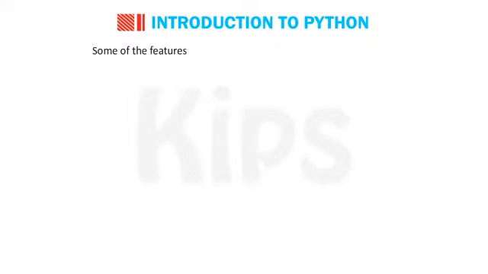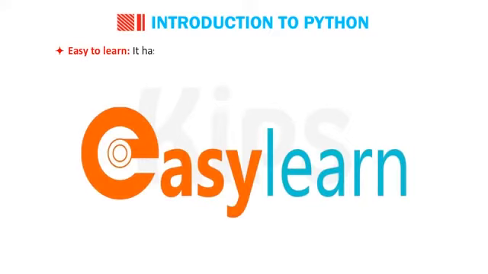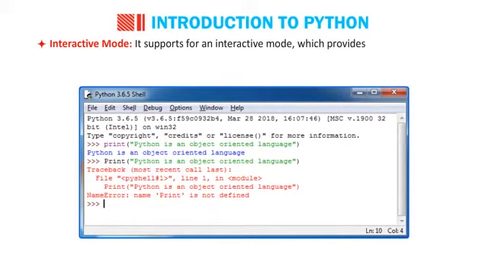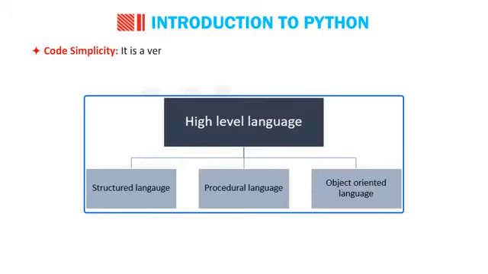Some of the features which make Python so popular are as follows. Easy to learn. It has few keywords, simple structure and a clearly defined syntax. Interactive mode. It supports an interactive mode which provides interactive testing and debugging of the code. Code simplicity. It is a very simple high-level language with vast library of add-on modules.